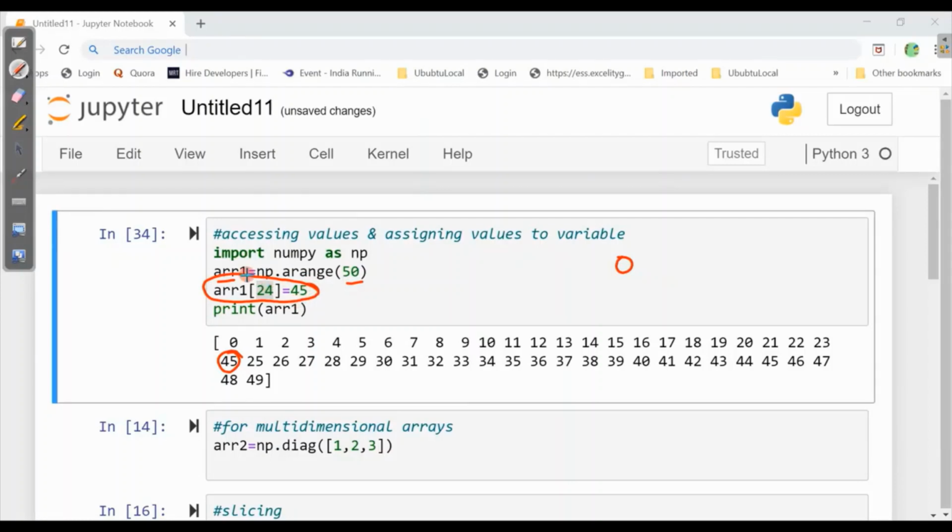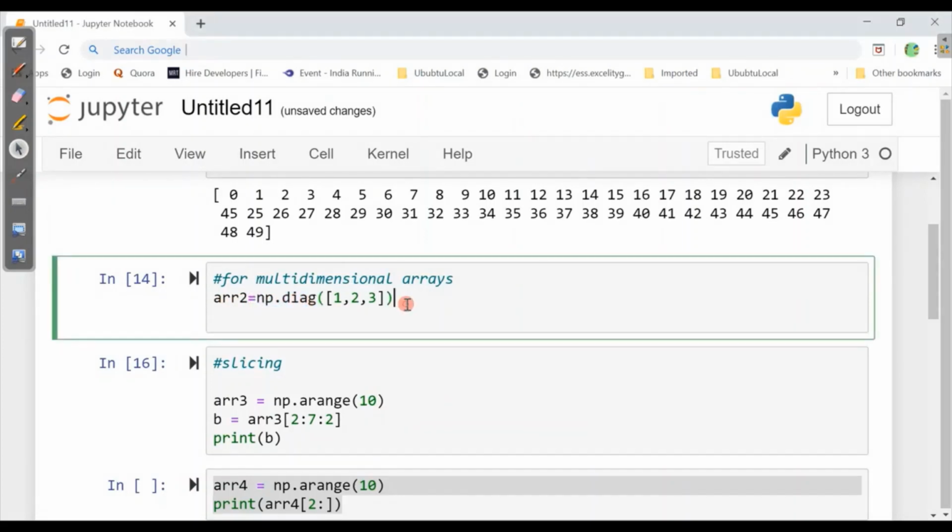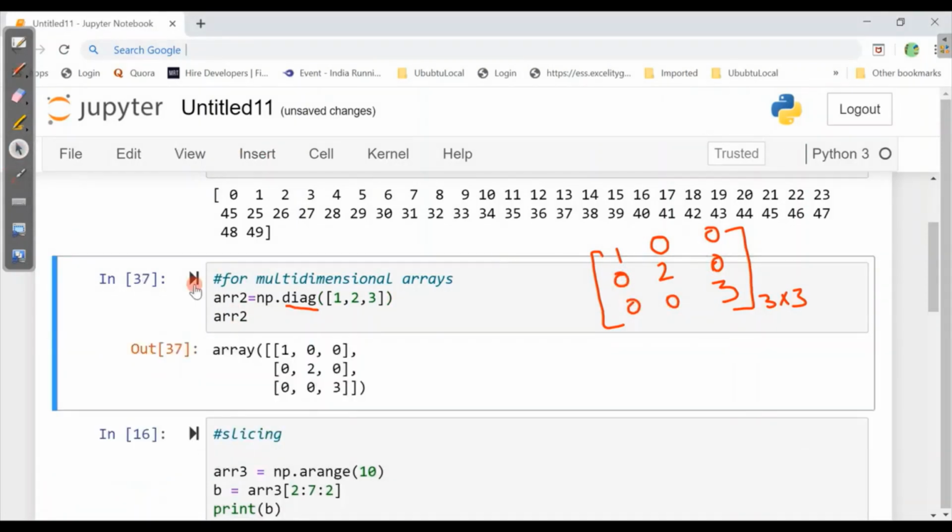Now let's see it for diagonals also. Here in arr2, we have np.diag. np.diag means we have a 3 by 3 matrix where the diagonal has been defined. So these values will be 1, 2, 3 and the rest will be 0. So when I ask Jupyter to print this, it will give the matrix where we have diagonal values as 1, 2, 3.